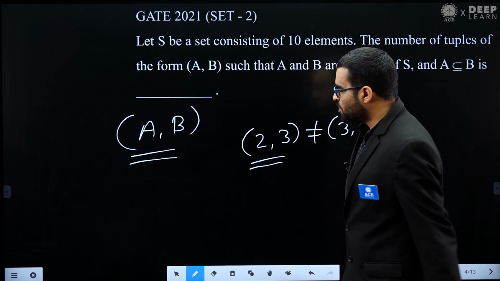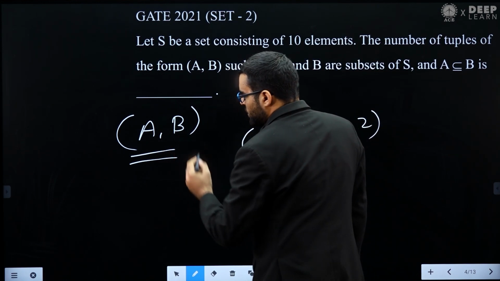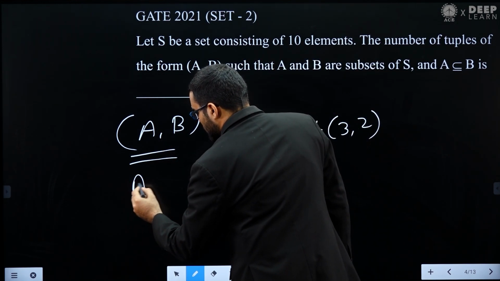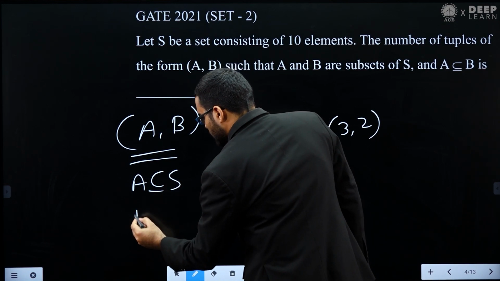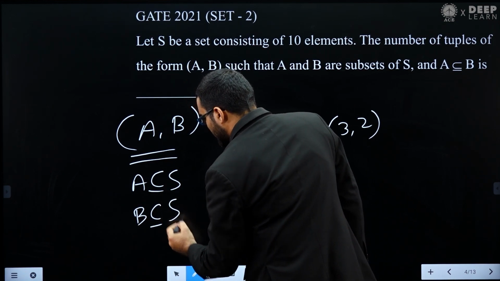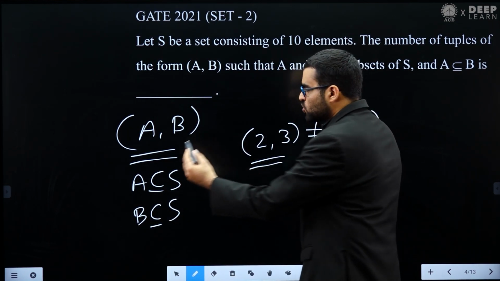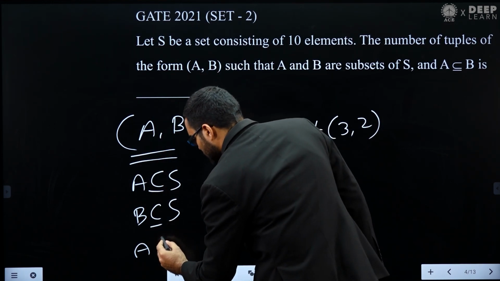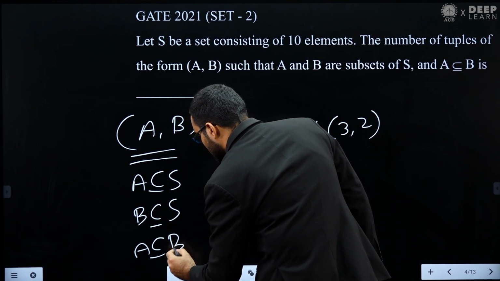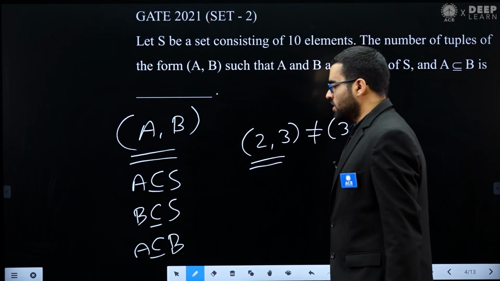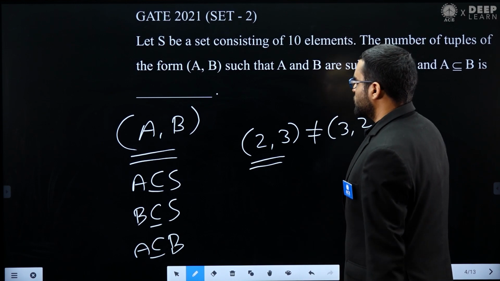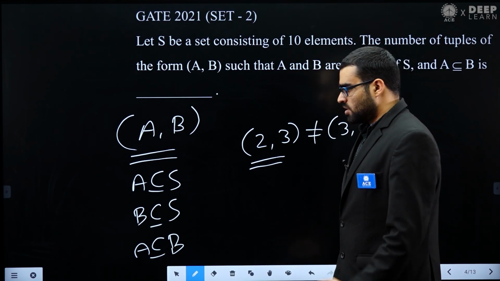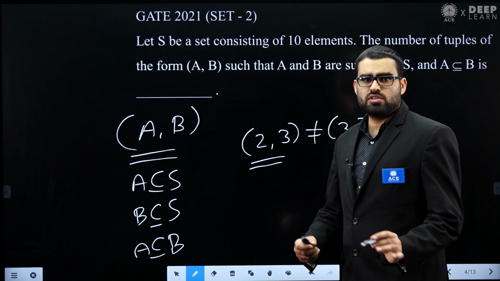And what is the condition? The condition is that A and B should be subsets of S. So A is a subset of S, B is a subset of S, but the additional condition is that A should be a subset of B. So this first element A should be a subset of this second element B. This is the meaning of the question. Now let's solve this question. We can solve this question by 2 different methods.